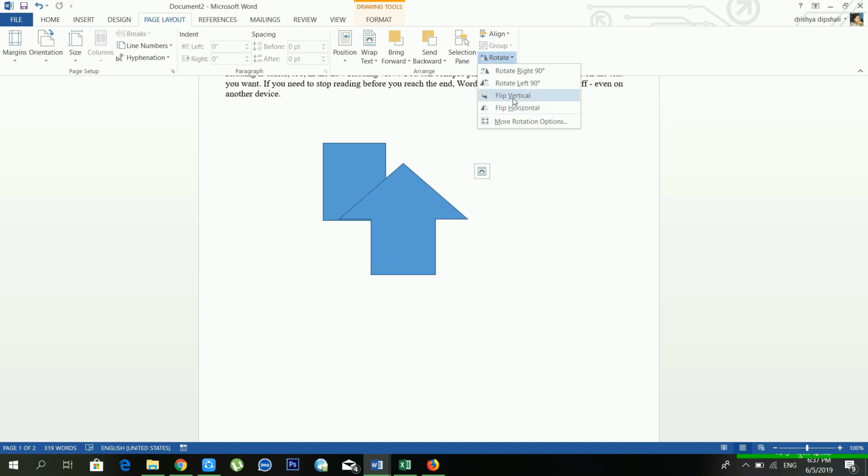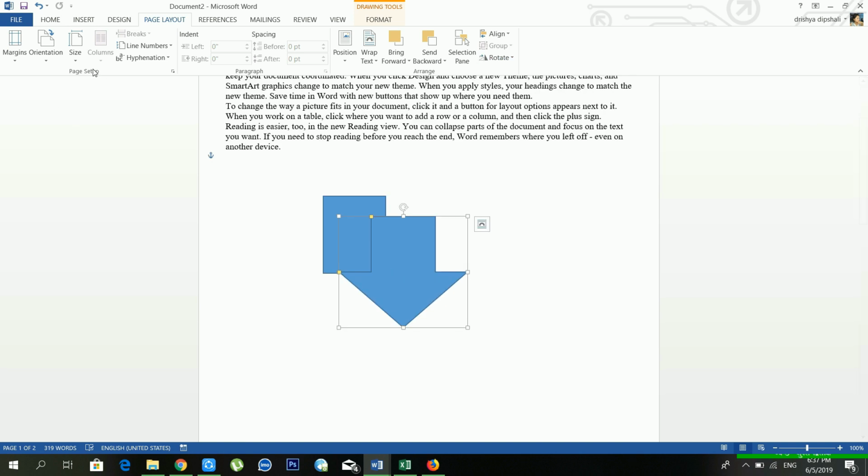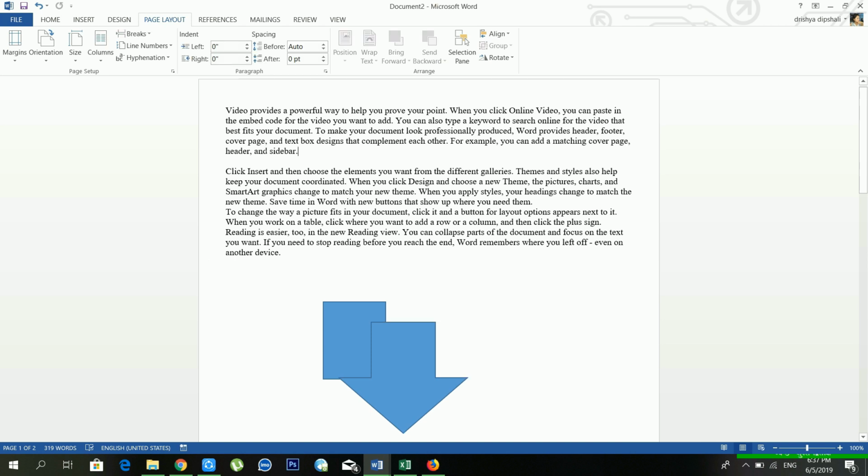So it's the benefit of the page layout. The most important section is page setup. You have to use this one, and if you don't know how to do page setup, then it will be too much of a problem for you. That's why you have to know about the page setup. Hoping you understand how you can set up your page, how you can set margins, how you can set orientation.